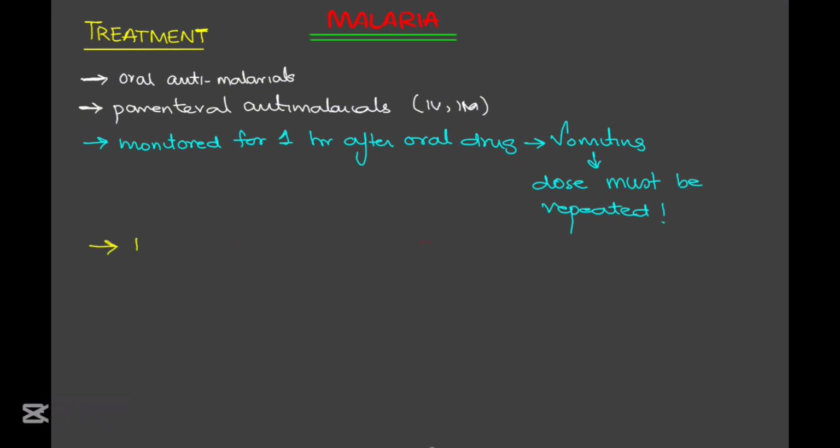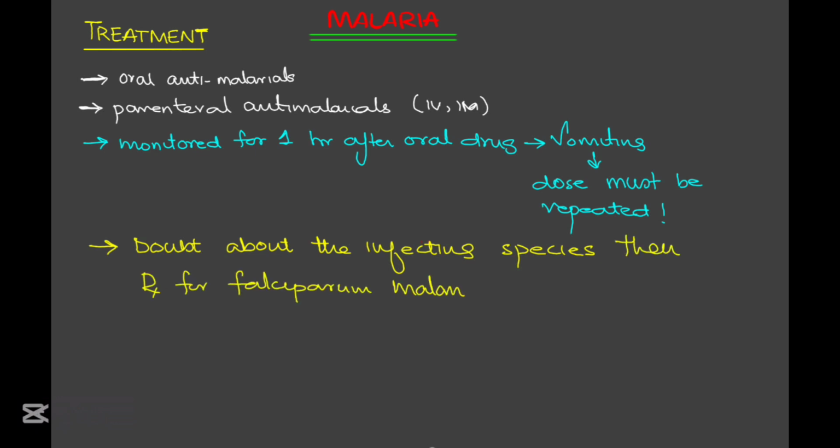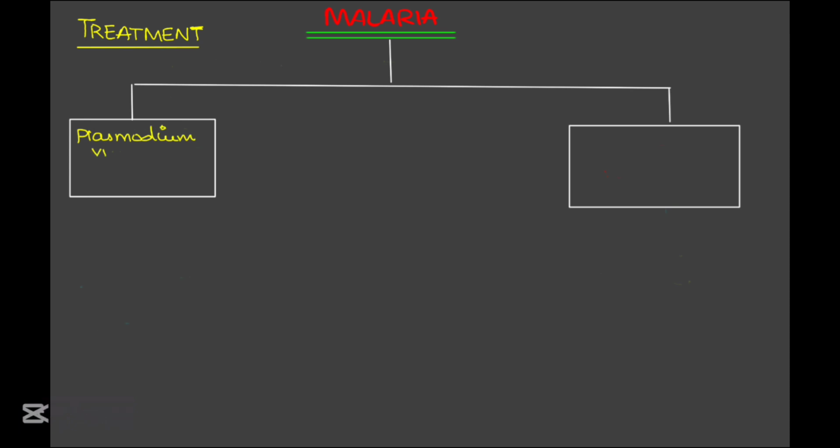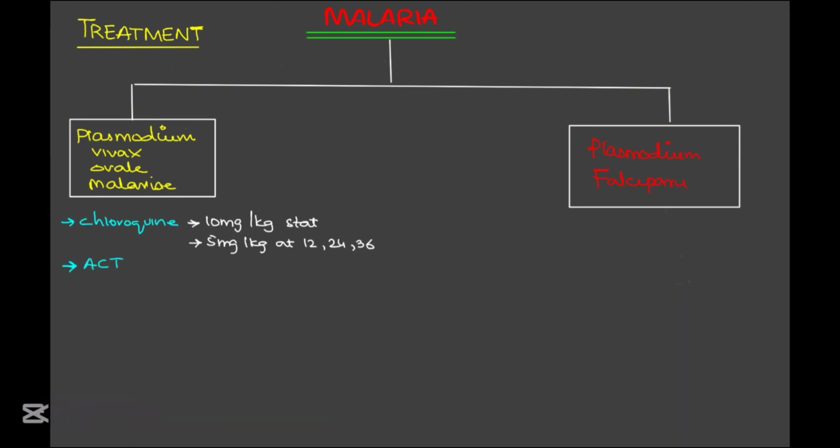Another key rule to remember is if there is any uncertainty about the Plasmodium species, always treat for Plasmodium falciparum, as it is the most dangerous form. The treatment of malaria depends on identifying the infecting species. Let's break it down. Number 1, for treating Plasmodium vivax, ovale, and malariae, the WHO recommends either chloroquine or artemisinin-based combination therapy called ACT for these species.